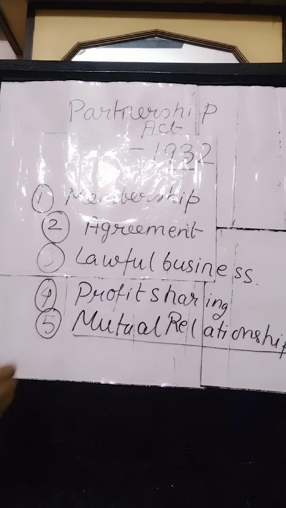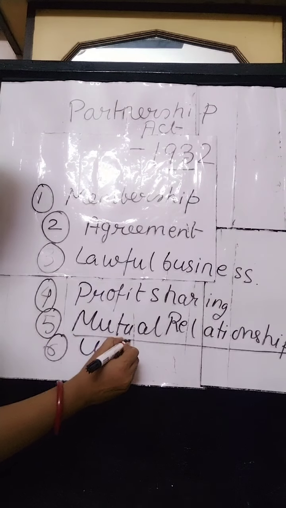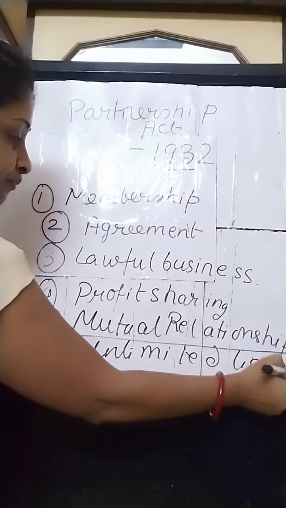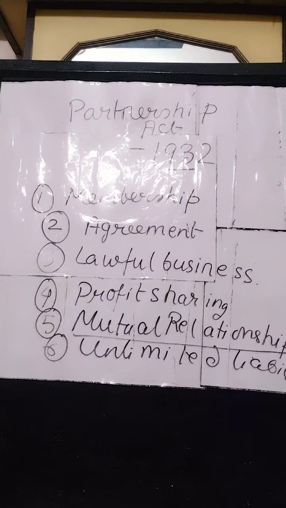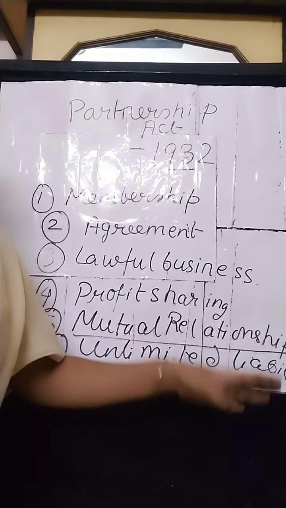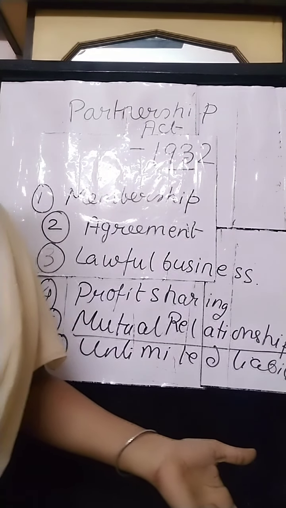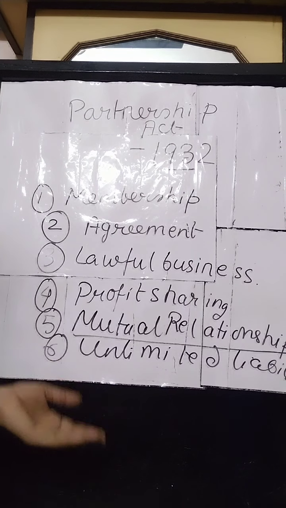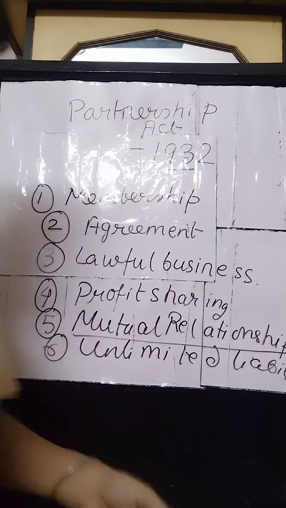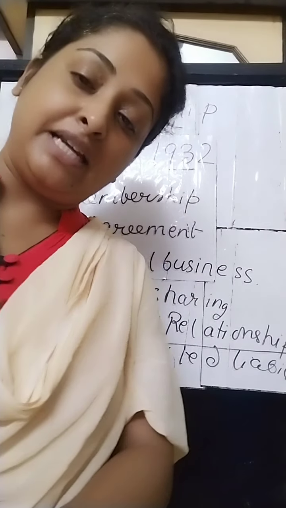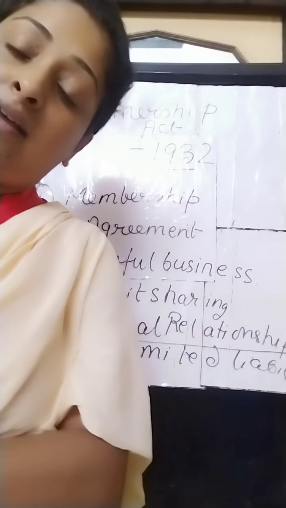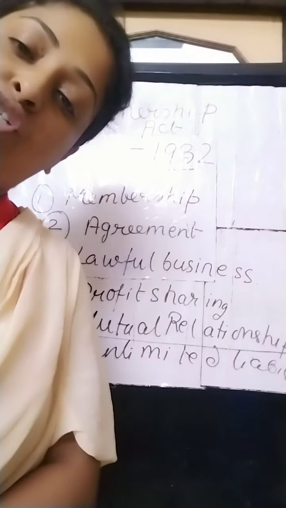Now comes the unlimited liability. What does this mean? In a partnership, partners are individually and collectively liable to pay back the debts of the firm. Each partner is liable to an unlimited extent for the firm's obligations towards outsiders. This means that if the firm's assets are inadequate to meet the liability of the firm, in that case, the personal property of the partners may get confiscated to pay off the dues of the partnership business.